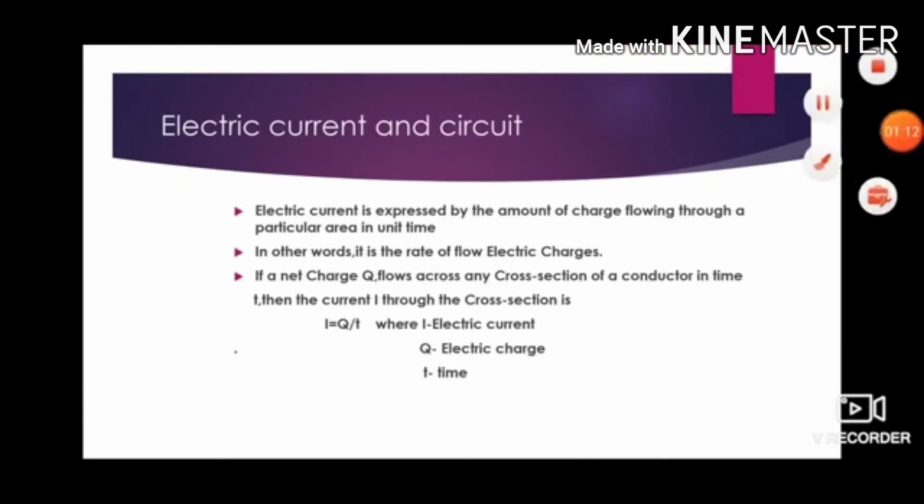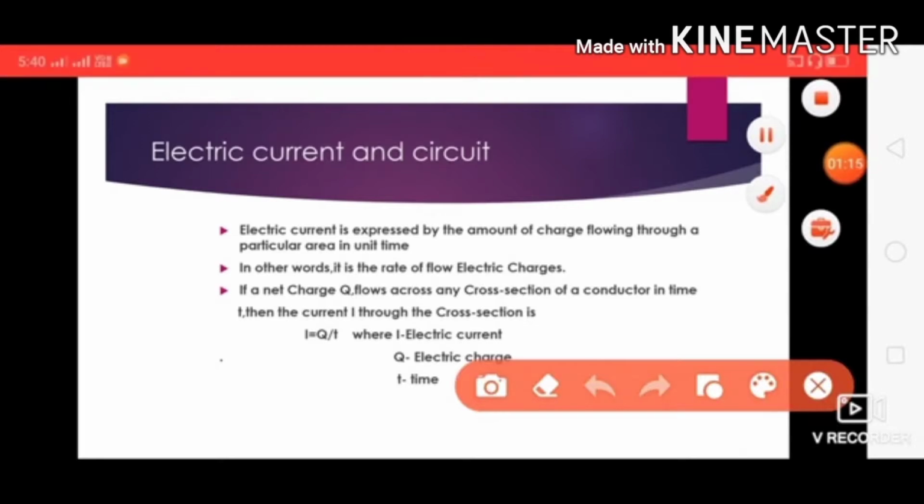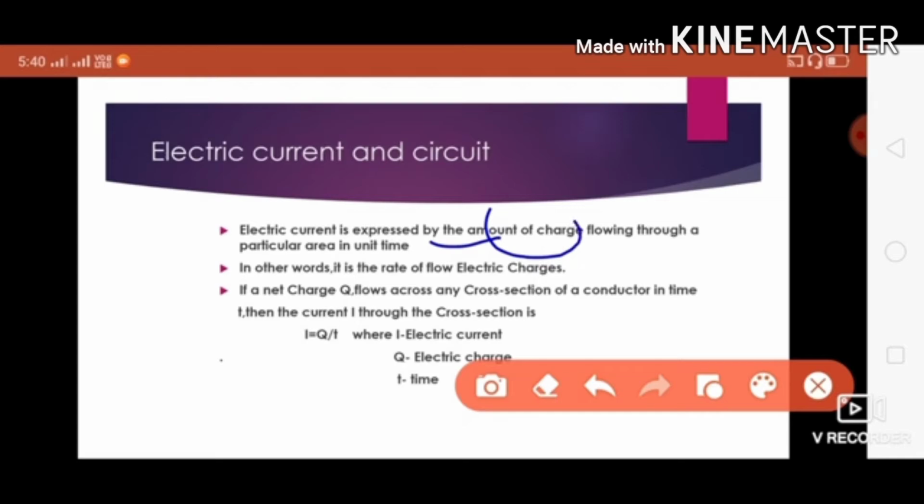Now let us start with electric current and a circuit. Electric current is expressed by the amount of charges flowing through a particular area in unit time. In other words, it is the rate of flow of electric charges. Just imagine this is a conductor and the charges are flowing in it. The amount of charges flowing in a conductor in a unit time, that we call the electric current, or the rate of flow of electric charges, we also call it electric current.